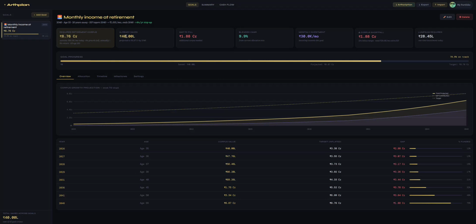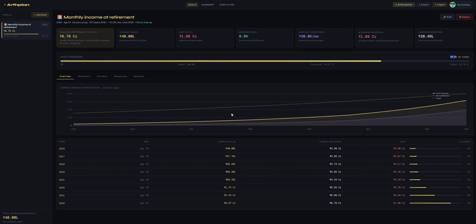You have already saved 40 lakhs towards this goal. You would need an additional investment. This monthly investment of 30,000 rupees will not make the cut. You will still have a shortfall of 1.88 crores, and you will be only close to 80% on track by 2046.